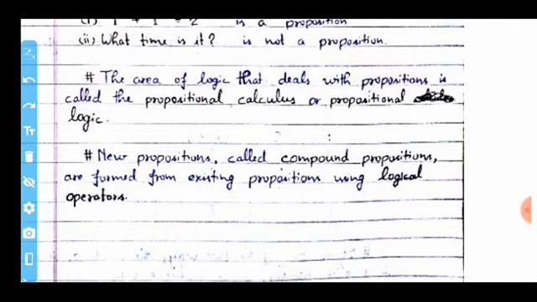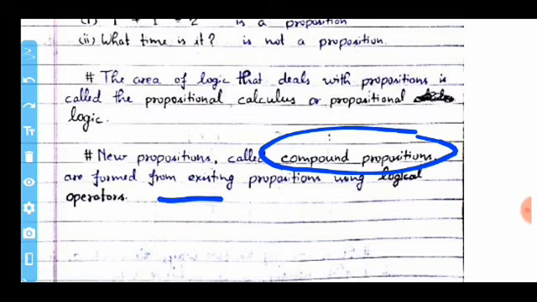Now, new propositions called compound propositions. Compound propositions are formed from existing propositions using logical operators.